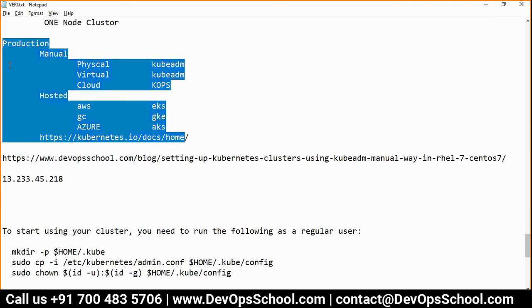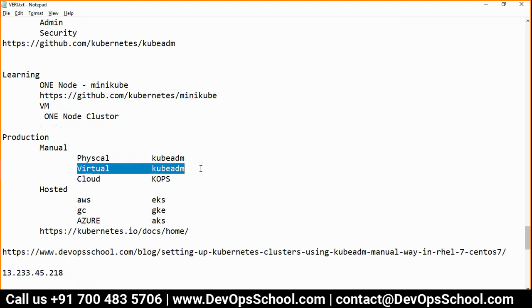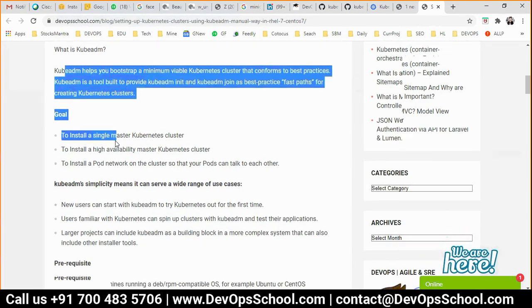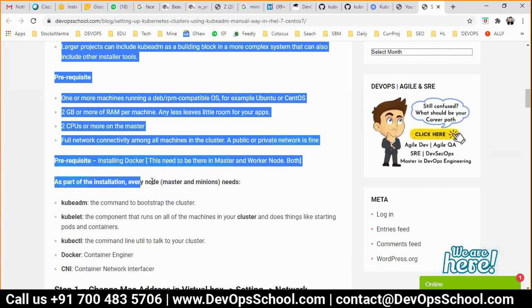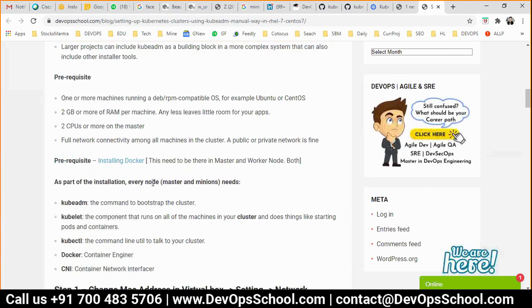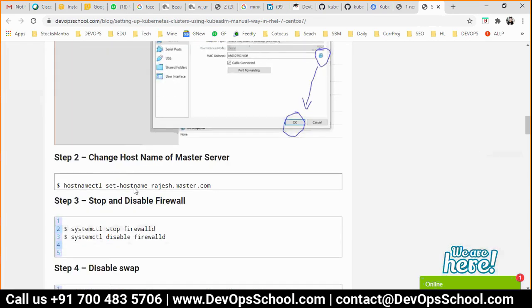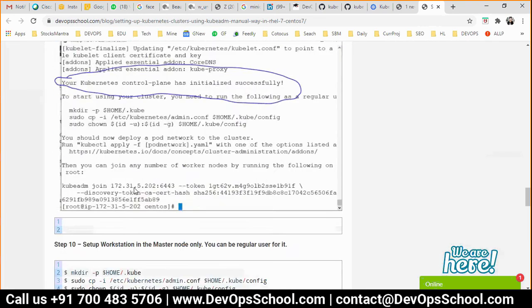Then you can go through the installation documents and follow them. Please don't ignore these, and don't jump on the commands, because understanding is more important than blindly running commands. These documents will be available anytime, but if you don't understand, what will be the use? So please read all these things, and then follow step number 1 to 10 only.